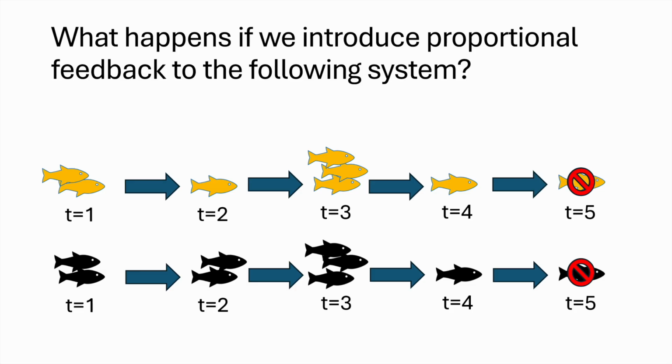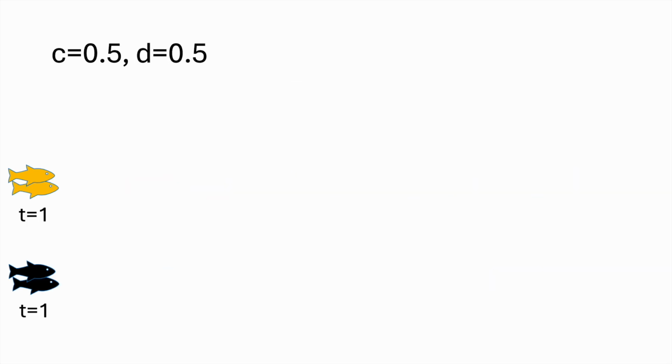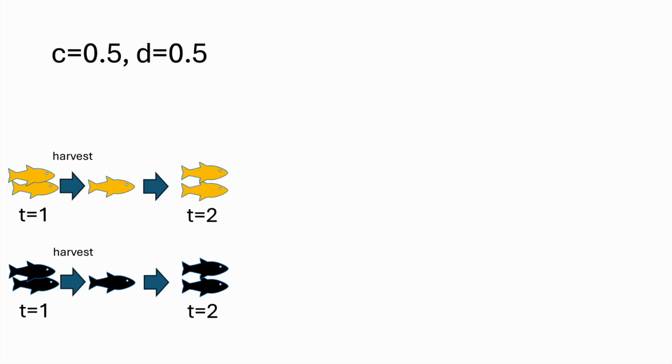In the following system, we start with 2 of each fish population, and eventually both species go extinct. If we introduce proportional feedback, with c and d both equal to 0.5, this corresponds to the removal of 1/2 of each population every time step. So if we start with 2 of each fish again, we take 1 of each away due to harvesting. Then let's say our original Ricker mapping predicts that 1 of each fish produces 2 of each fish after 1 time step. Then we end up with 2 of each fish.